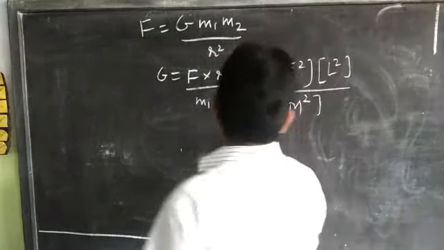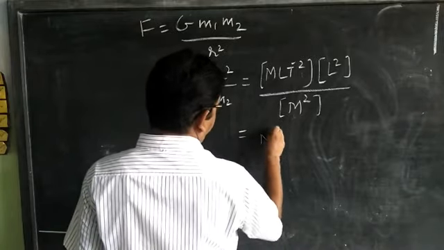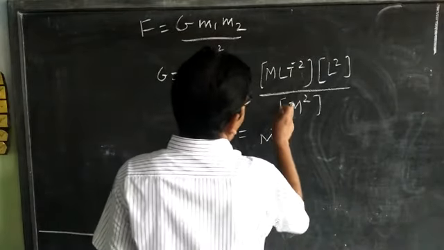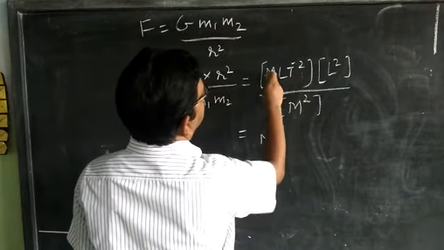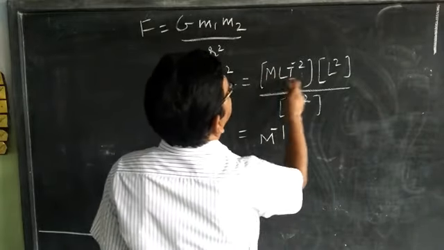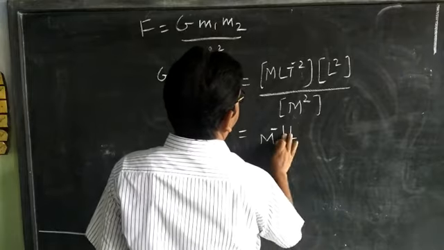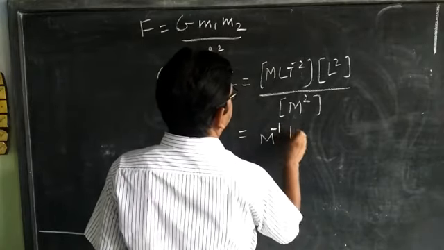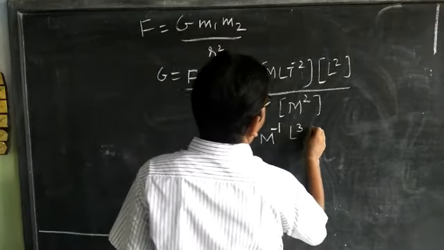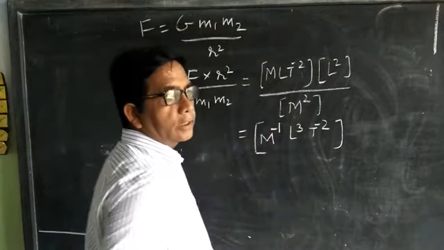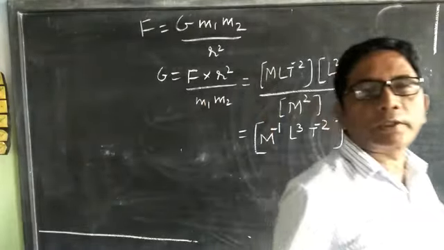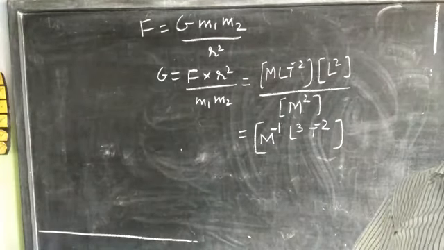Then it becomes M^-1, since the powers are 1 minus 2, that is M^-1 L^3 T^-2. This is the dimension of the universal gravitational constant.